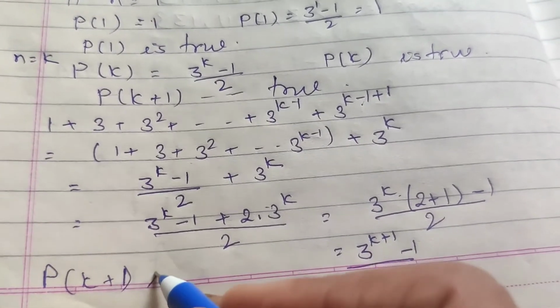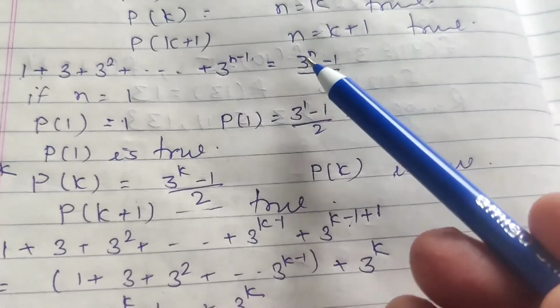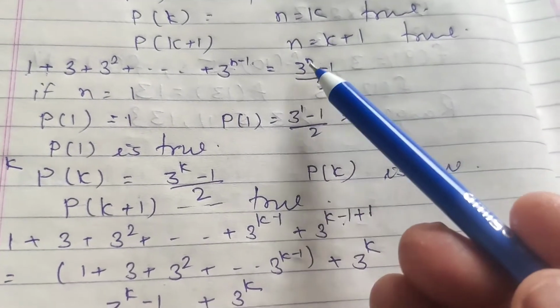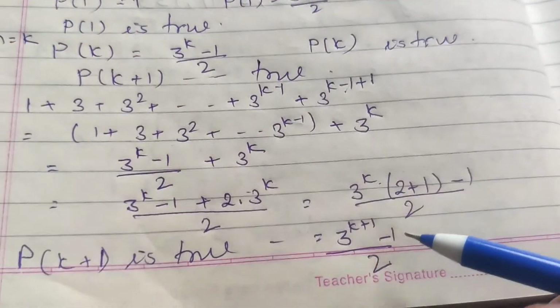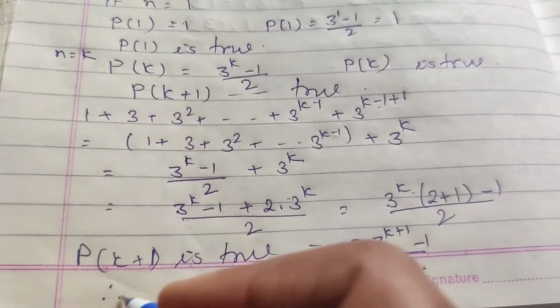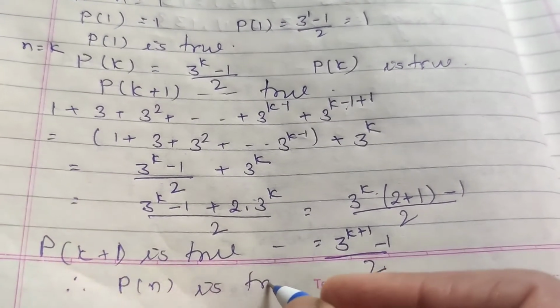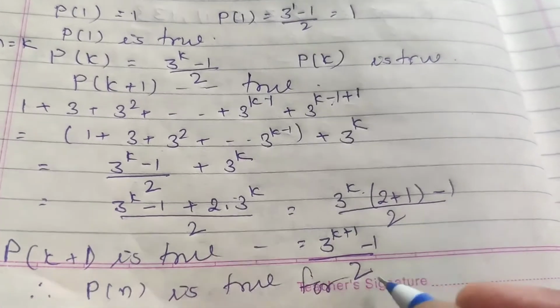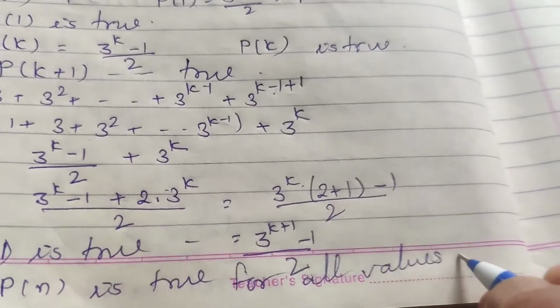K plus 1 is true. How is this? RHS is 3 raised to power n minus 1 by 2. It is 3 raised to power k plus 1 minus 1 by 2. It is true. P(k plus 1) is true. Therefore, Pn is true for all values of natural numbers, all values of n.